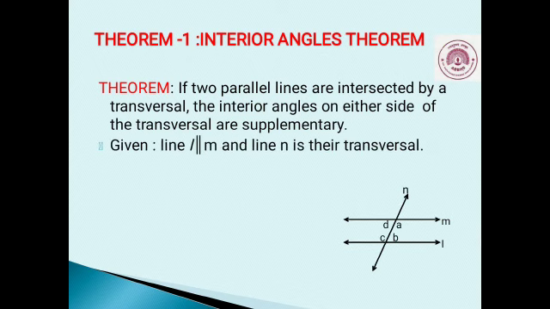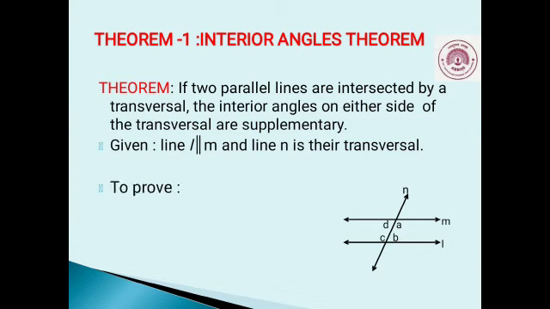Given: here given is line L parallel to line M, and line N is their transversal. As shown in the figure, angle A and angle B are interior angles formed on one side, and angle C and angle D are interior angles formed on the other side of the transversal.